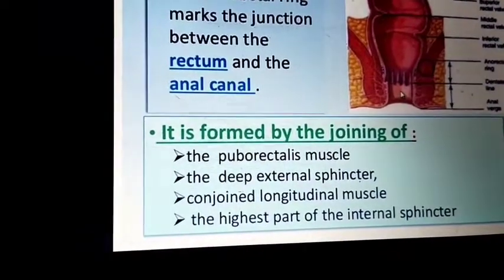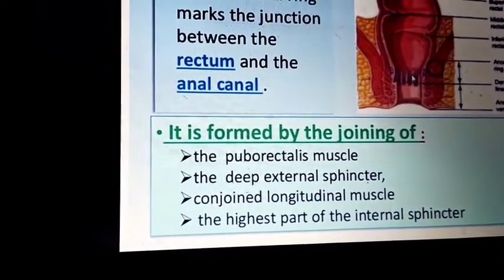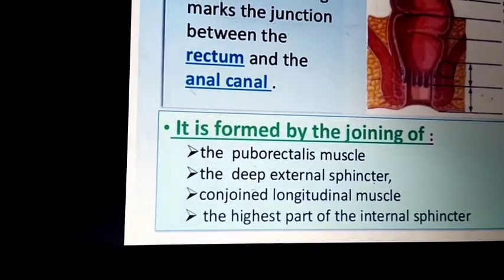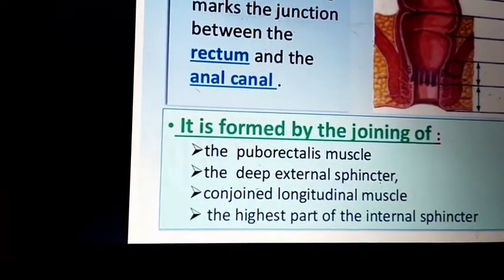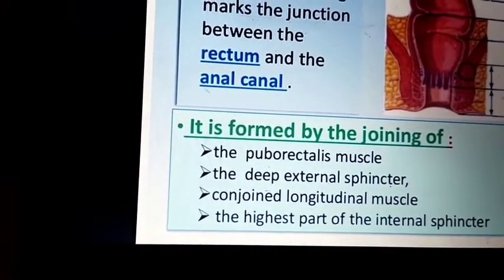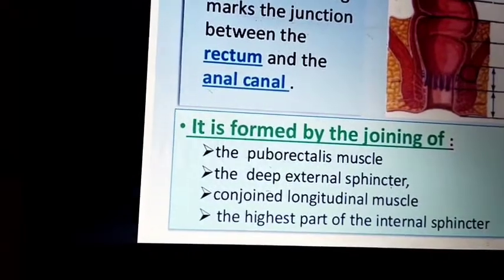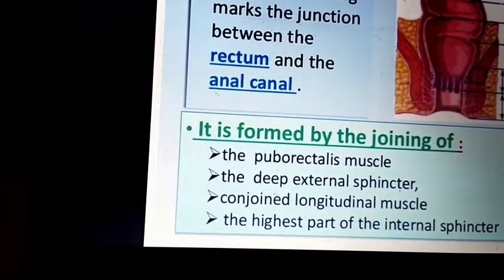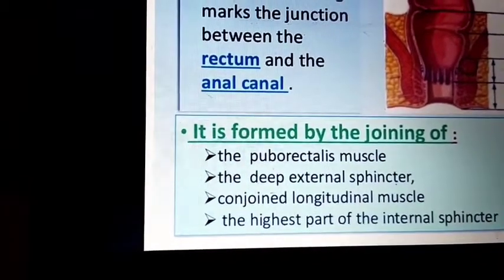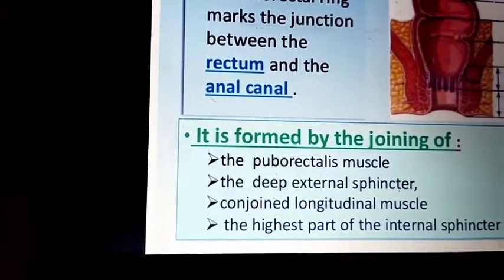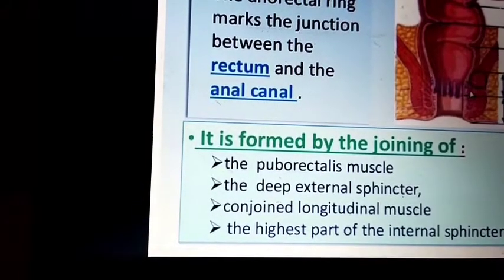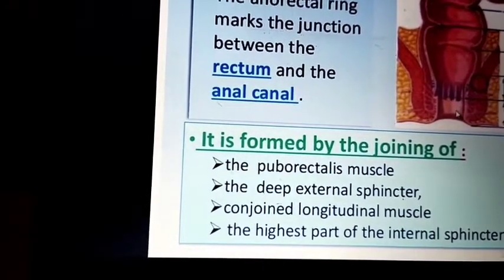When you do a digital examination, after inserting your index finger, at the tip of the index finger you feel a groove, a slit-like structure. That denotes the ending of the anorectal ring, or the ending of the anal canal.